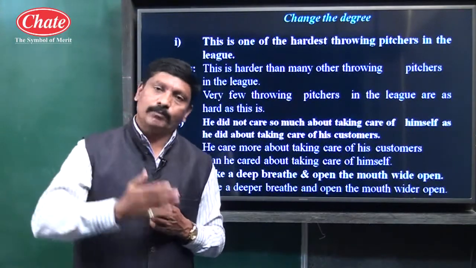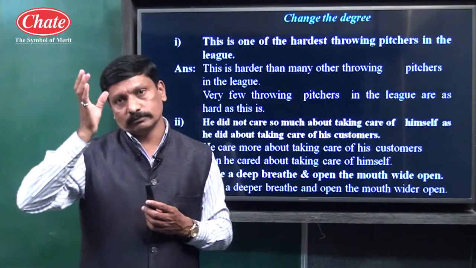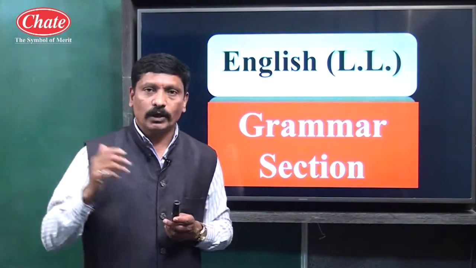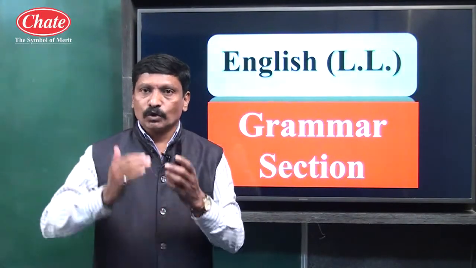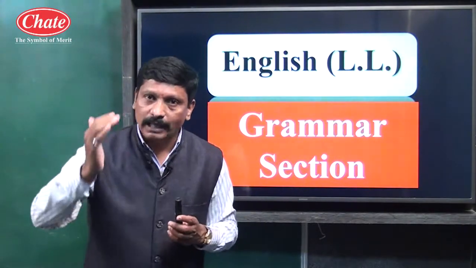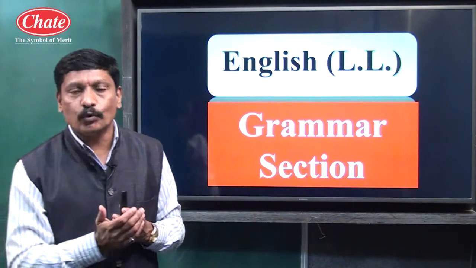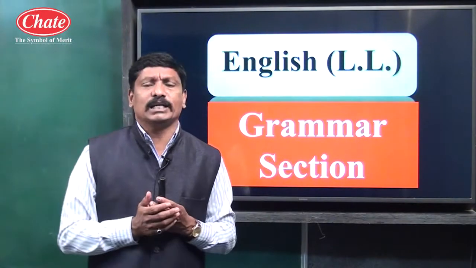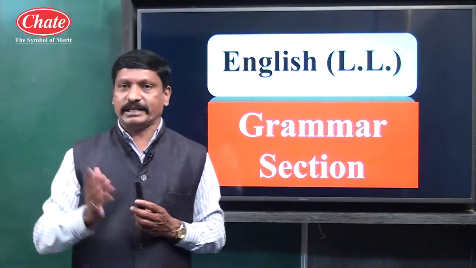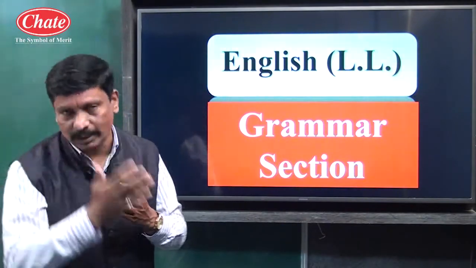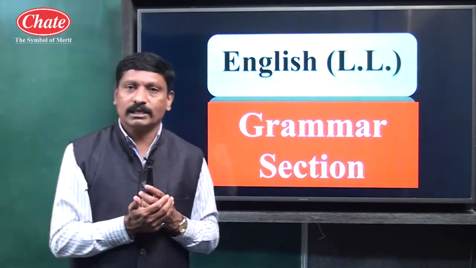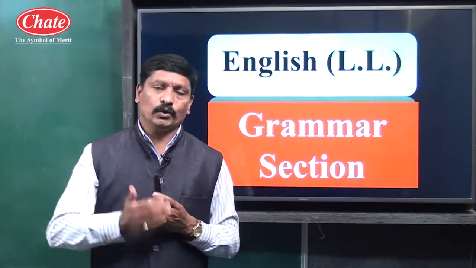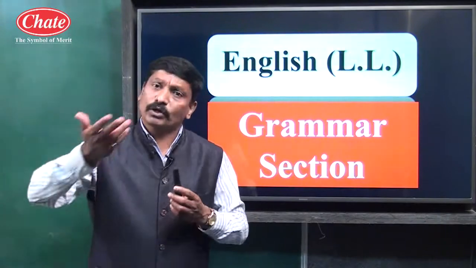We come across three types of comparisons. First: one with one. For example, Kolhapur is bigger than Sangli. Kolhapur is compared with only Sangli. Kolhapur is not compared with all the cities. One is compared with only one noun. And when one is compared with only one noun, we can convert it only between comparative and positive: comparative form into positive, positive form into comparative.